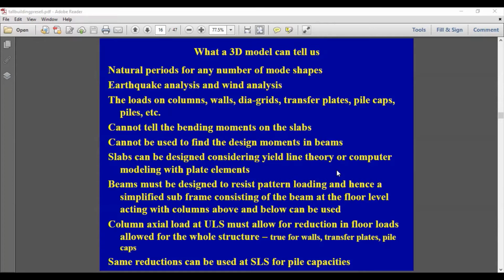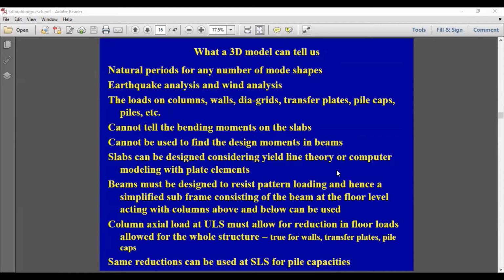Because if you allocate a 1.5 factor, then you are considering the full load. But what you want is a 40% reduction, which means you have to multiply 1.5 by 0.6. So for the live loads, you use a factor of 0.9 instead of 1.5.